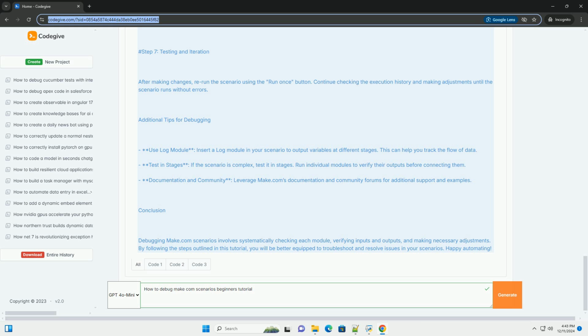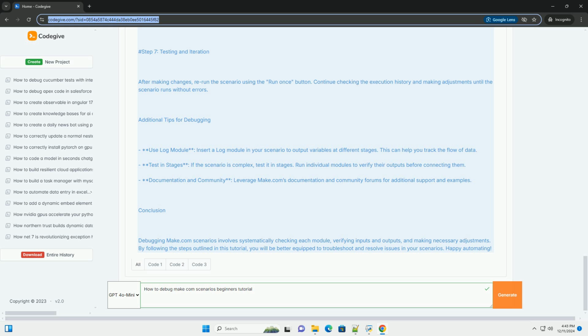Step 3: Inspect the execution history. 1. Execution history: after running your scenario, click on the History tab. This will show you a list of executions. 2. View details: click on the specific execution to see detailed logs. You can view the input and output of each module.